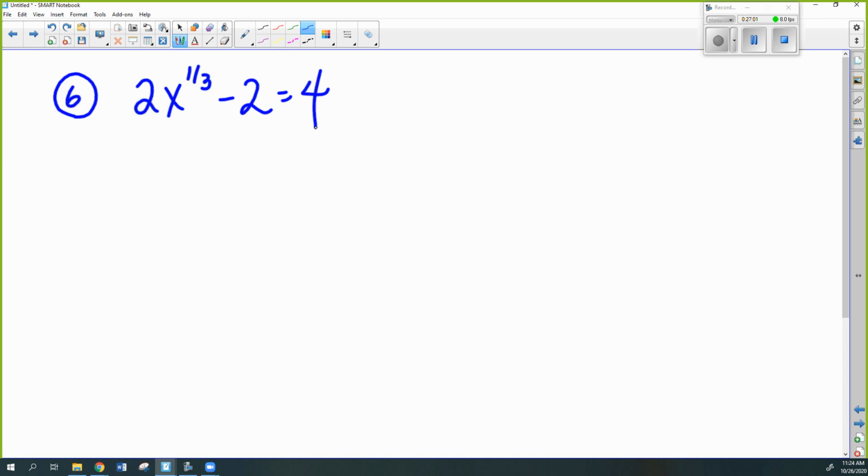Remember we did that for homework? Now, what you have to make sure of is that you only convert the piece with the radical. So in this one, the 2 is not raised to the 1/3, so it's going to stay in front of the radical. And remember, the bottom of the little fraction is the root, or the index, and the top stays with the x.